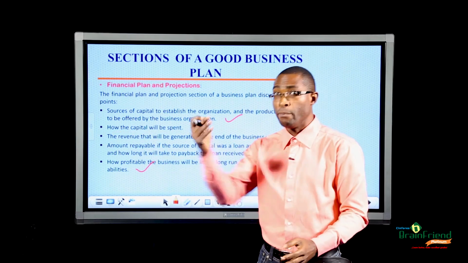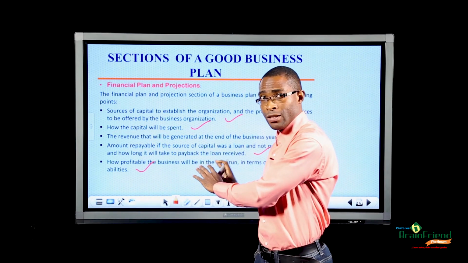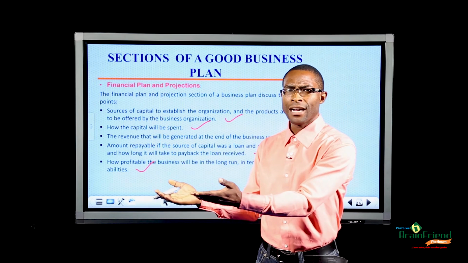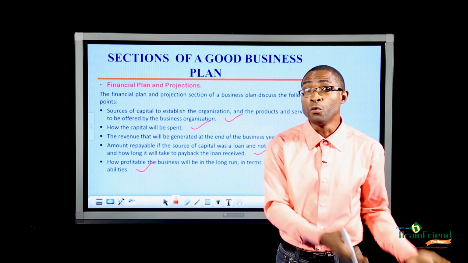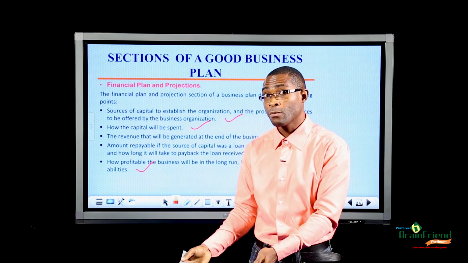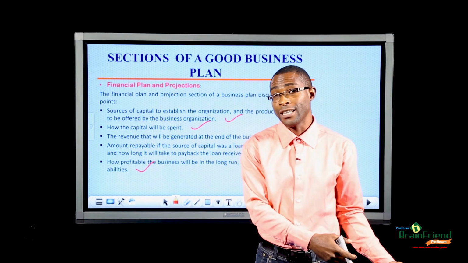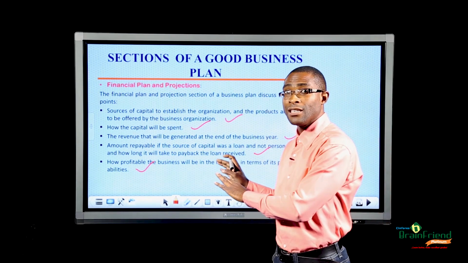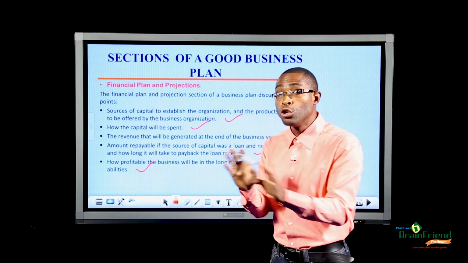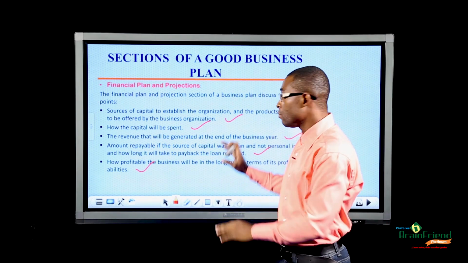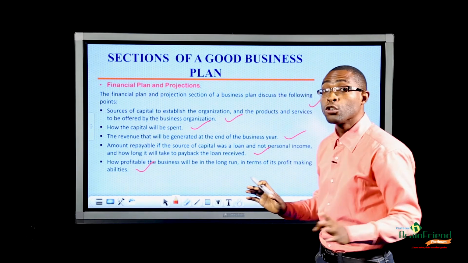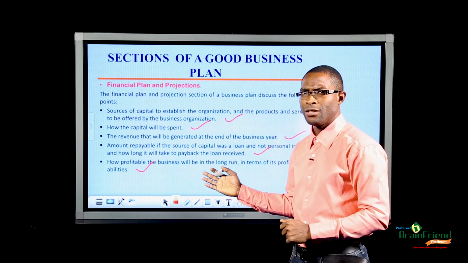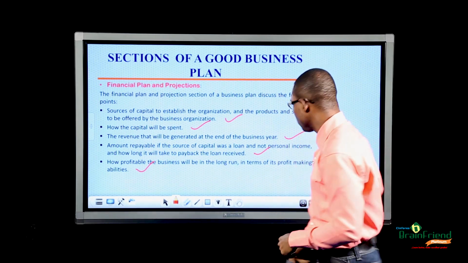So we are going to do a projection within this part of the business plan, so that at the 10th year, we are able to tell the bank how much we will be making from juice processing and sales after the 10th year. With these details, the bank will know whether the business is a good one to invest in or to loan you money or not. This is actually the section of a good business plan that will either make the bank accept your business proposal or decline.